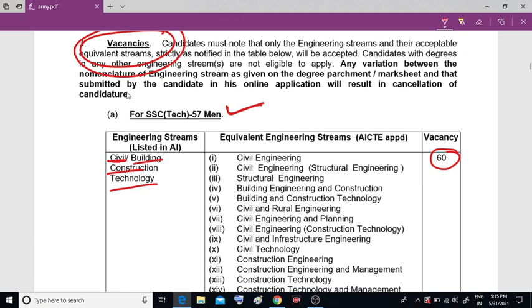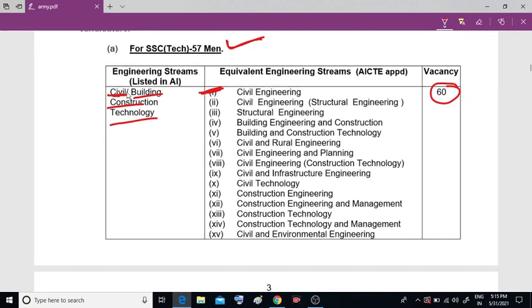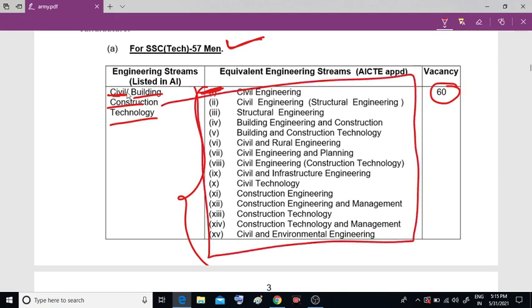See, all we are the students. I am also an engineering student. I am a civil engineer, so I have studied this as my engineering. I have taken this equivalent engineering stream as a civil engineer. If anyone has taken structural engineering or building engineering or any other type related to civil, if you are in this list, then you can apply for this post. If you have done your engineering from these following streams, then you can apply. Okay, so simple. So you have 60 vacancies in the Indian Army.